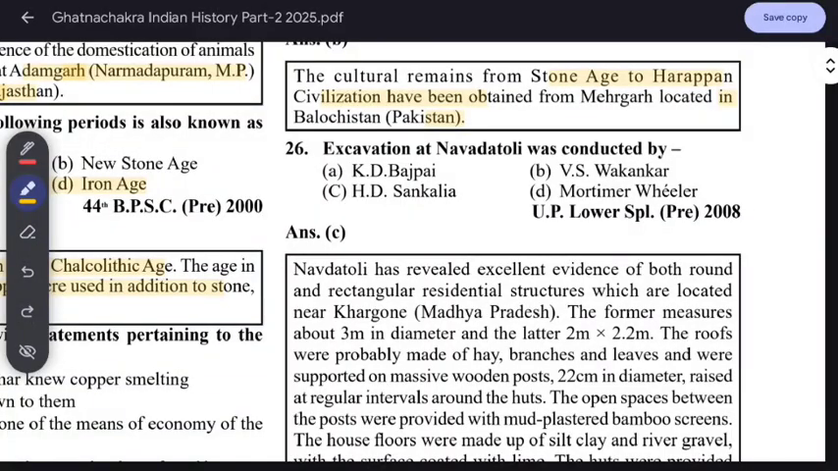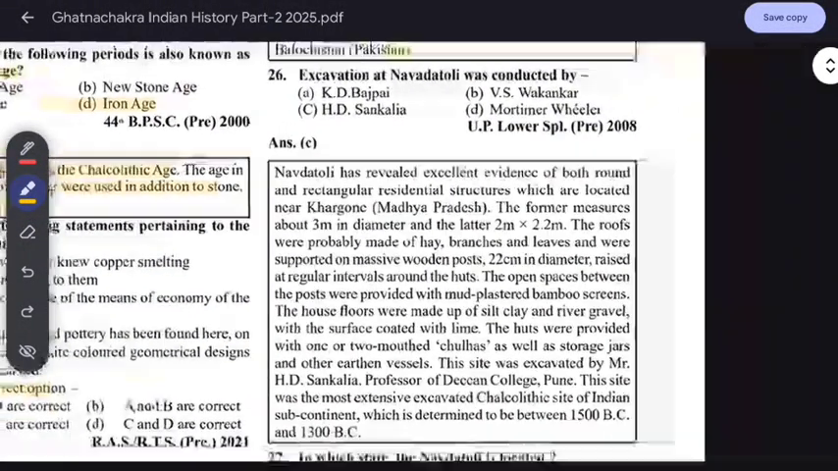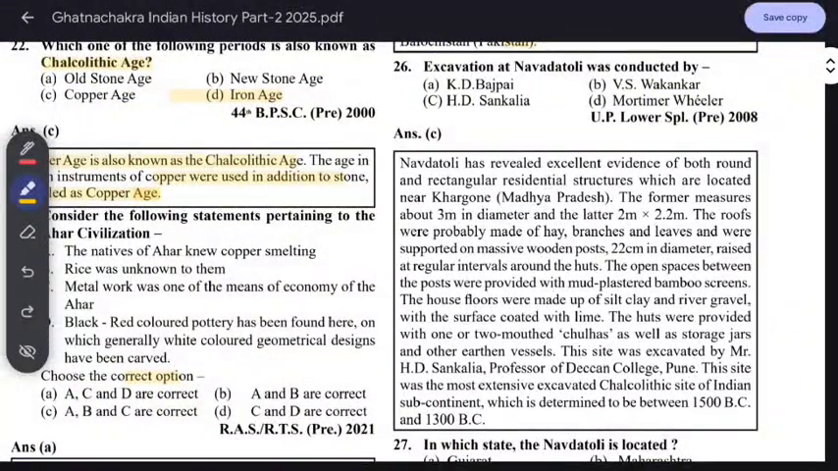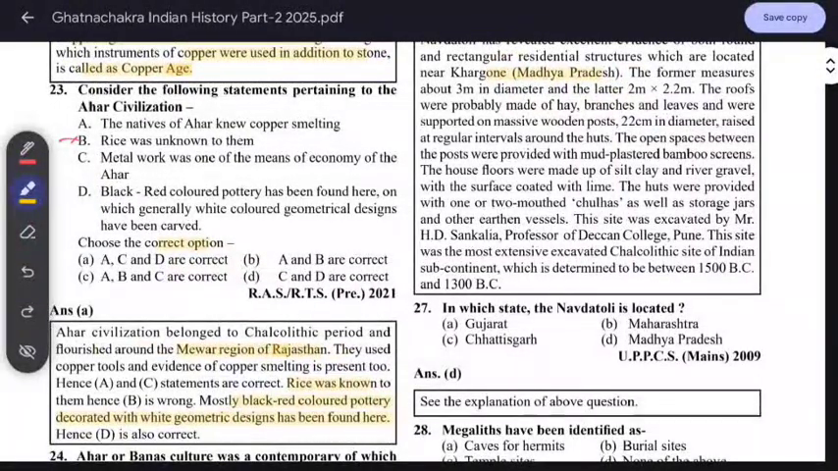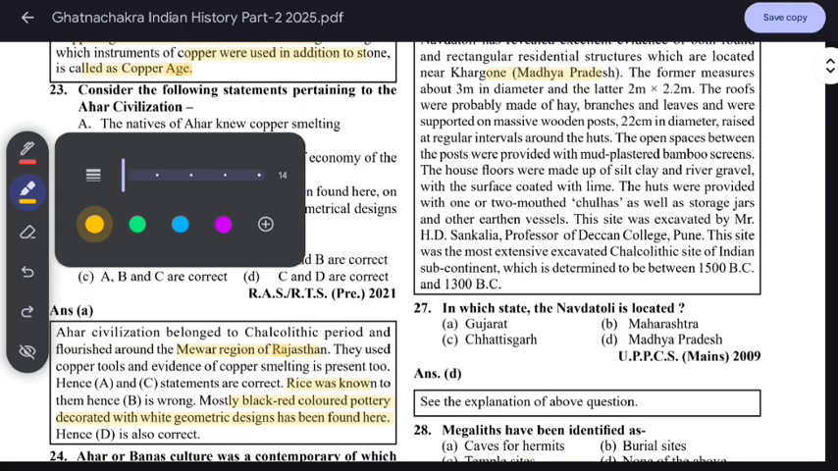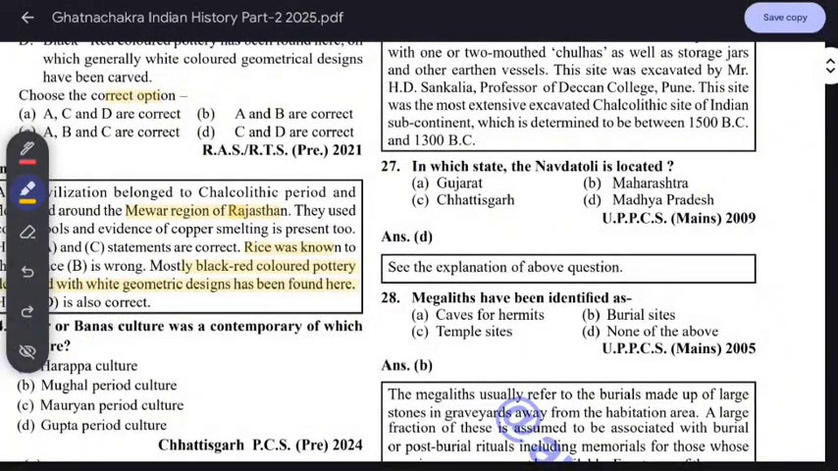Excavations at Navdatoli were conducted by H.D. Sankalia. Navdatoli has excellent evidence of both round and rectangular residence structures, located near Khargone, Madhya Pradesh. The roof was probably made of branches and leaves. I think this is not important. Just know H.D. Sankalia. We have to read only what is required; we can't remember everything in the exam. Now, in which state is Navdatoli located? Madhya Pradesh. Just know the places.